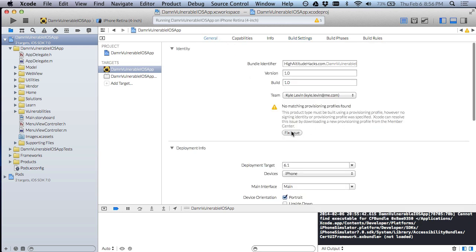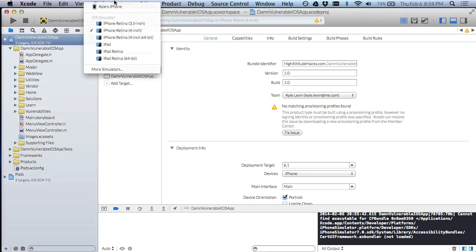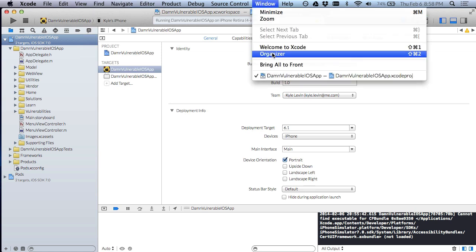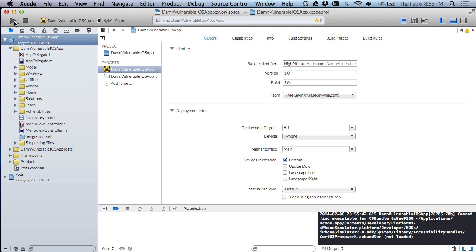There should be a wildcard profile available, though if there's not, you can go back to the General tab and choose Fix Issue. After plugging in your device, it should be available in the scheme selection. If not, you can fix this by going to Window, Organizer, and enabling development mode on the device. Next, you should run the app and you should see it open on your device.